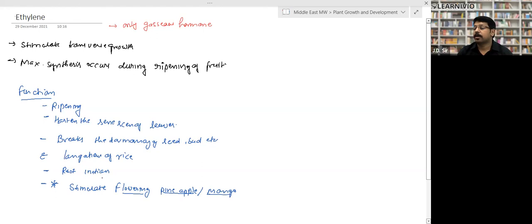So they are used in stem cutting, and they stimulate the flowering of pineapple and mango. This question I have seen asked in medical examinations two or three times: which hormone is responsible for stimulating the flowering in pineapple? This hormone is responsible for stimulating the flowering in the pineapple plant, right? Is that clear?